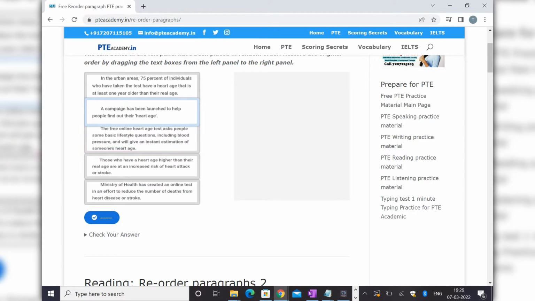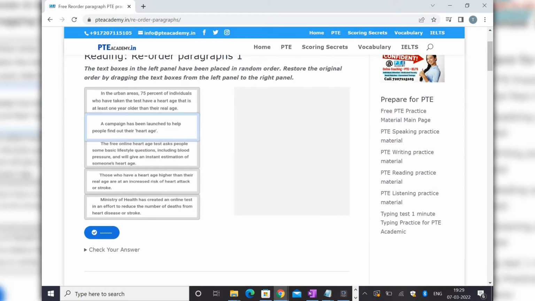So here are the reorder paragraphs. Let's start with the first one. Before starting, let me tell you which one should be the first sentence. Whenever you look for the first sentence, make sure it is always independent, which means it is introducing the topic as well. So if I say 'they play football' and 'children play football', 'children play football' will be the independent sentence, right? So let's start with this one first, and I'll explain side by side, okay?